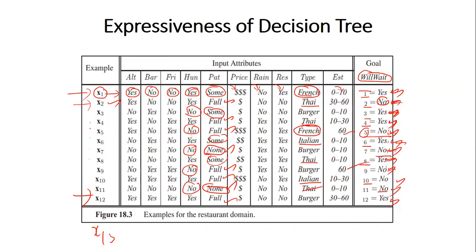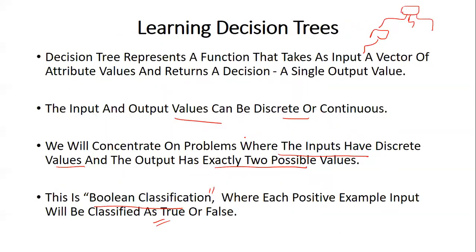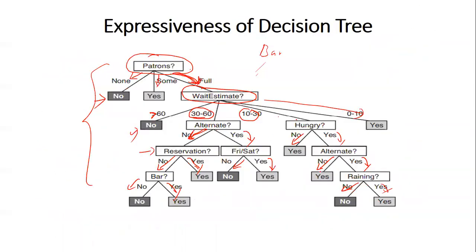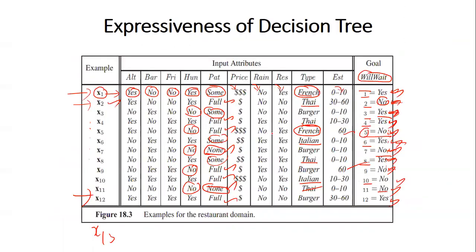Whenever the user is not hungry, he waits. Here the user is not hungry, but he waits.